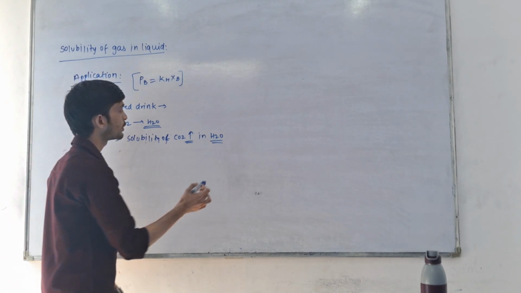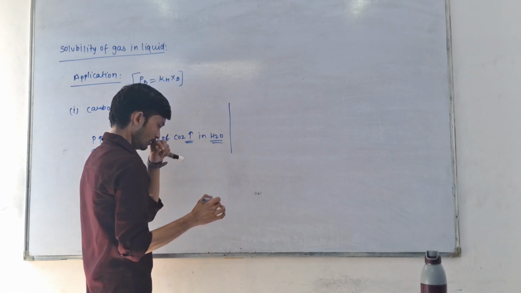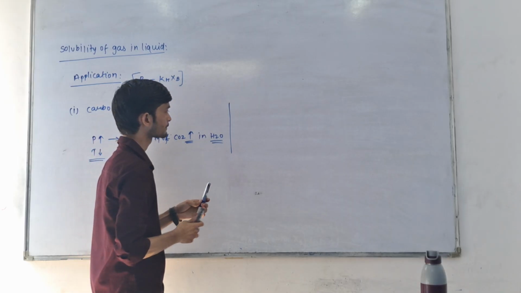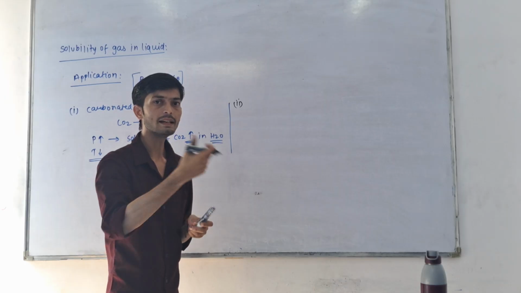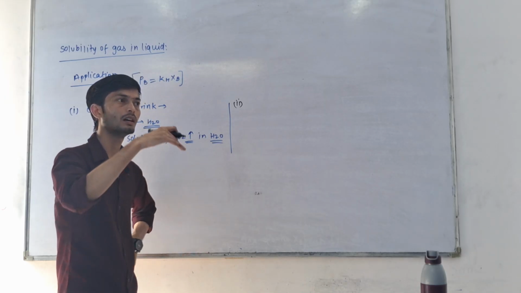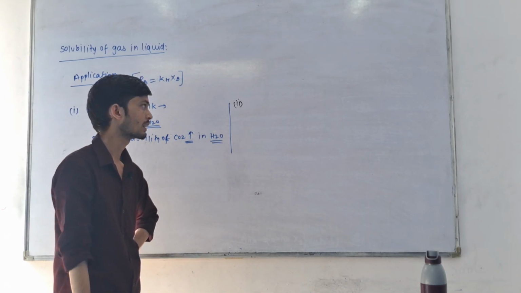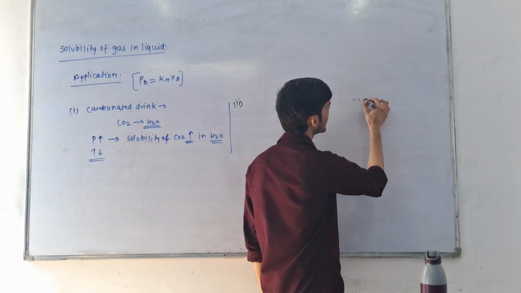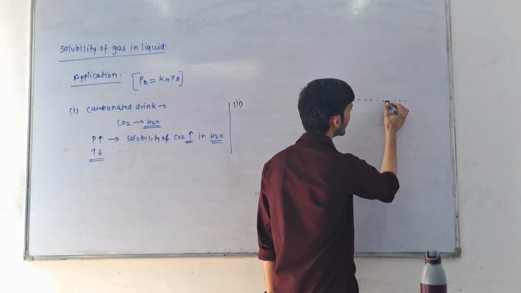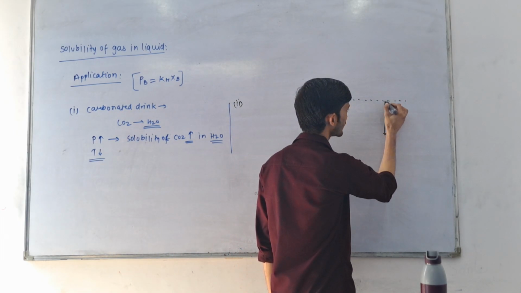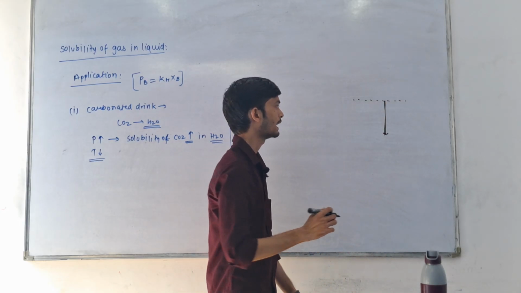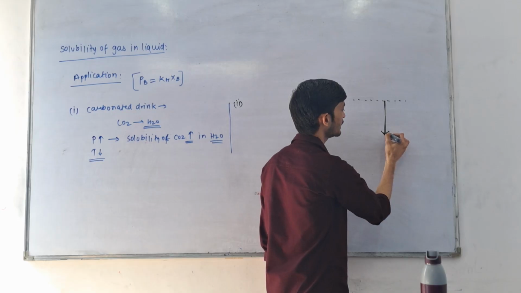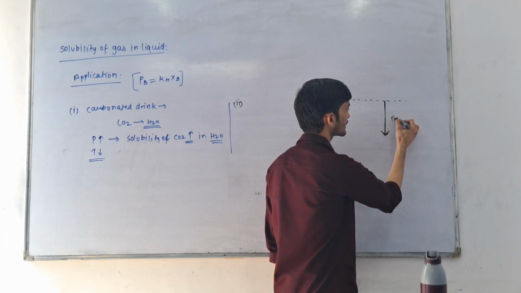Now the next point will be when sea divers get into the deep sea. Suppose this is the level of sea. The pressure increases as we go deep, because pressure is rho gh.